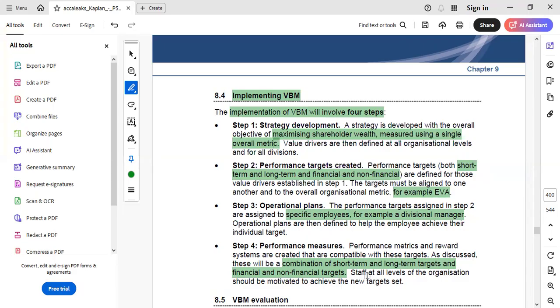For that, staff at all levels of the organization, whether strategic, tactical, operational, or divisional structures, are all motivated to achieve these new target sets.